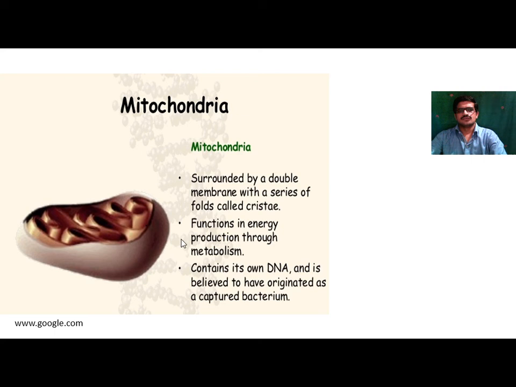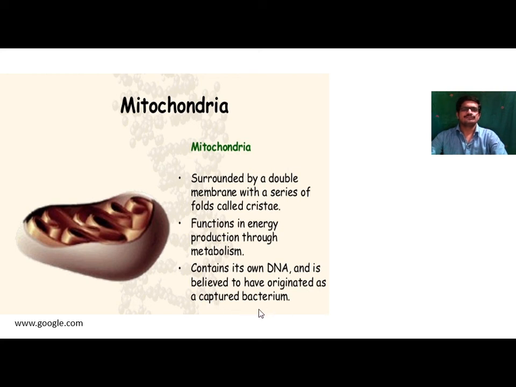The function of this mitochondria is energy production through metabolism, and energy is stored in the form of ATP molecule inside these mitochondria. That's why it is called the powerhouse of the cell. It contains its own DNA molecule and is believed to have originated as a captured bacterium.